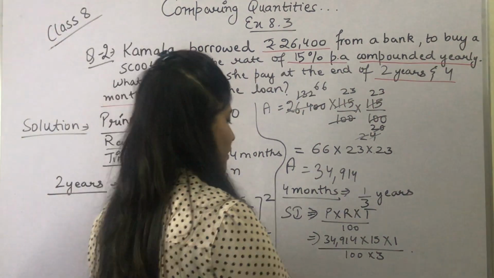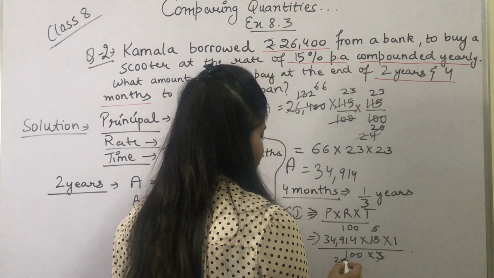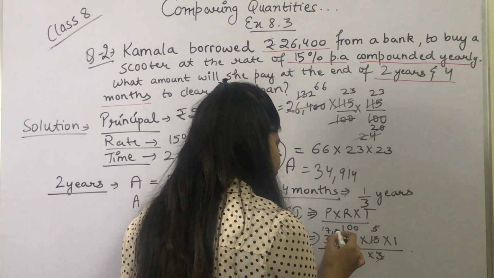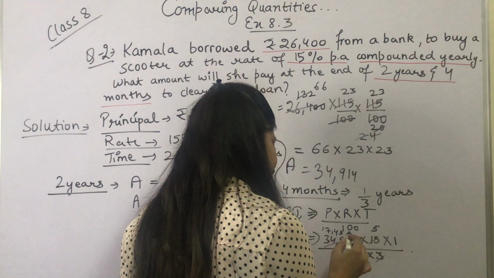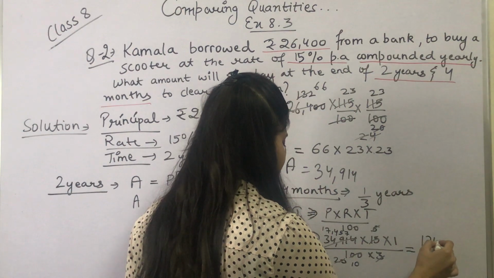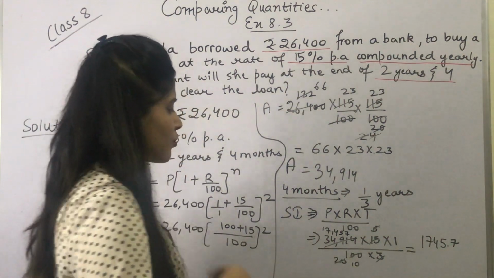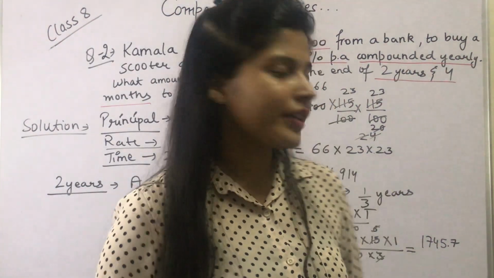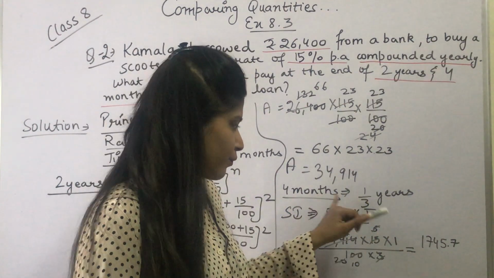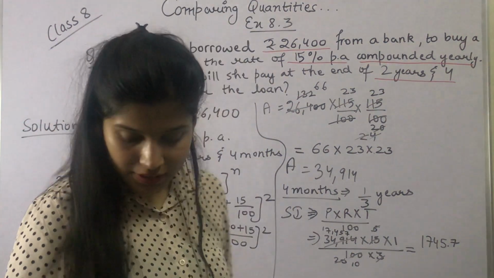We have 3 5s are 15 and 5 20s are 100. Now 2 10s are 20, 2 1s are 2, 2 7s are 14, 2 4s are 8, 2 5s are 10 and 2 7s are 14. So we got 1745.7. Why a point? Because we have 10 remaining here. Whenever the denominator has 10, the result becomes a decimal. So the simple interest for the remaining 1 upon 3 years is 1745.7.